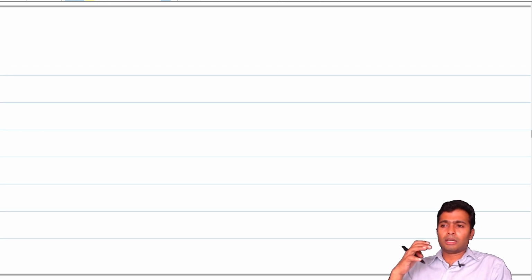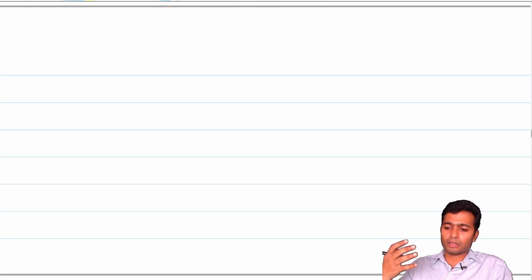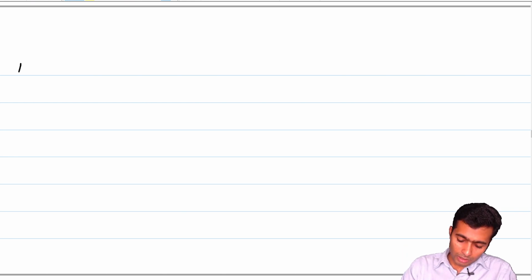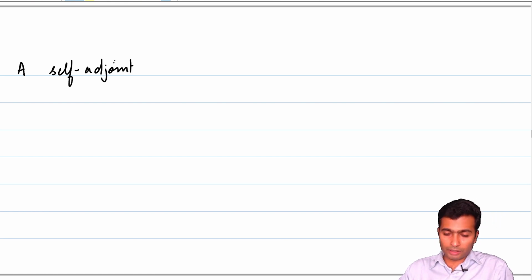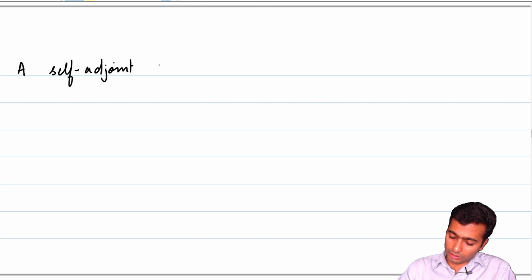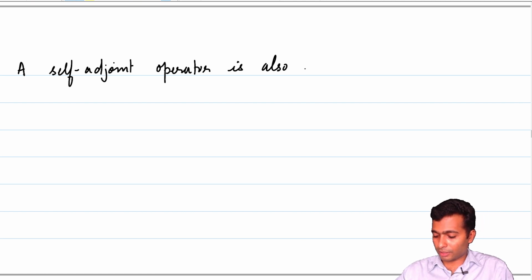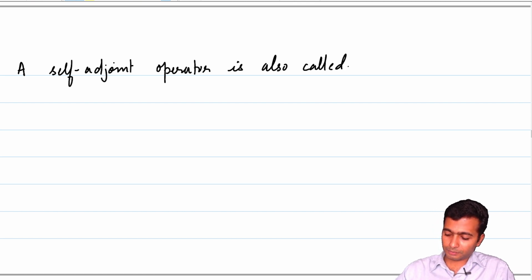There is an alternate term that is used to describe a self-adjoint operator. Let me just write that down. A self-adjoint operator is also sometimes called a Hermitian operator. This is a term which you can find very extensively in literature. A self-adjoint operator is also called a Hermitian operator.